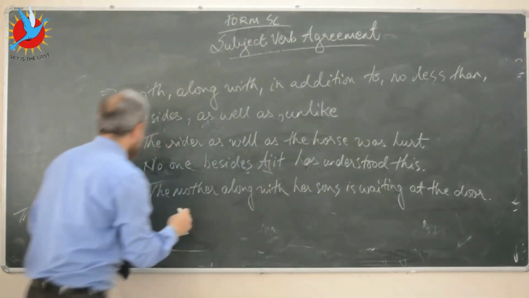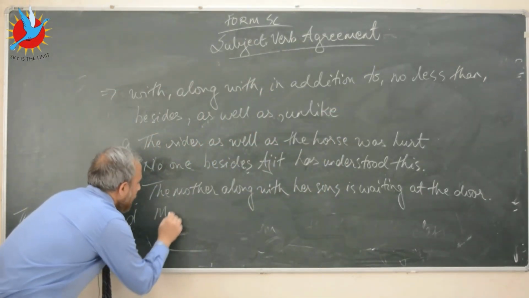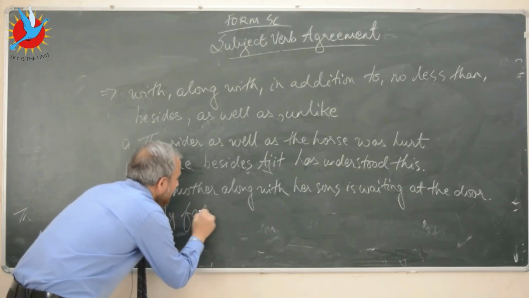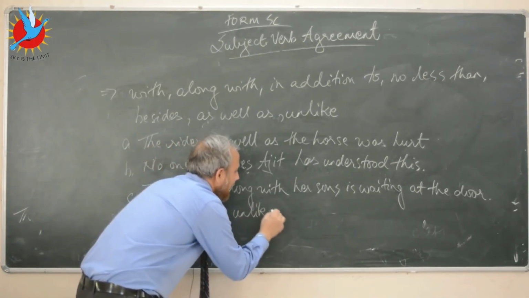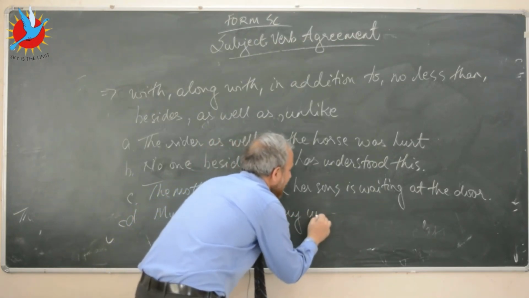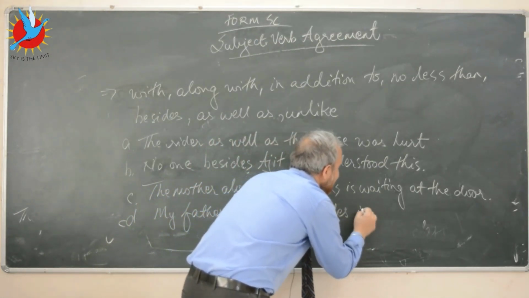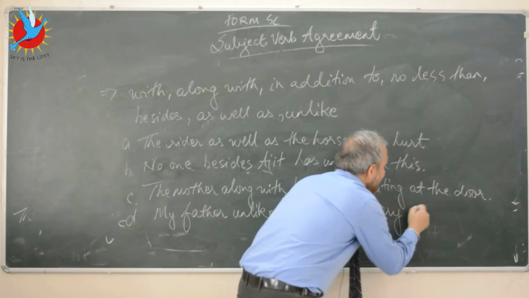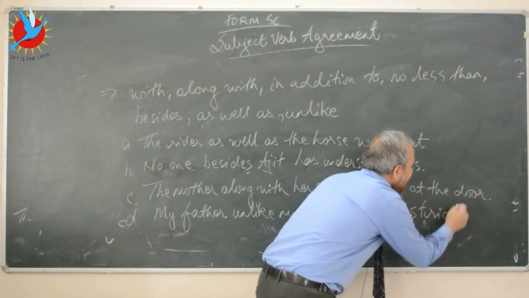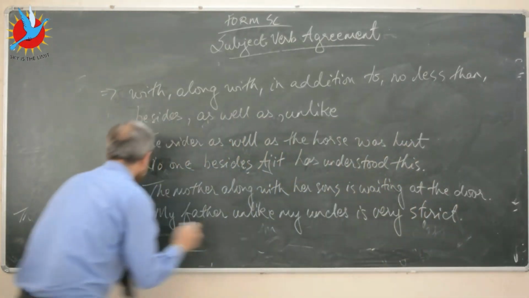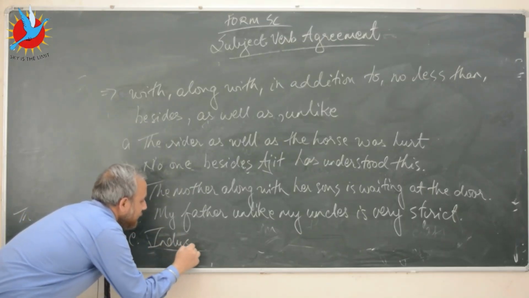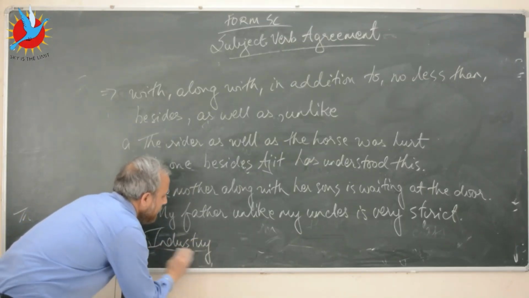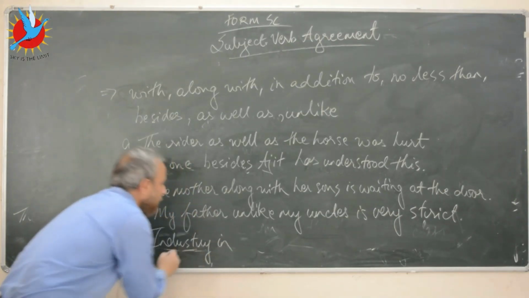Or let's say, we can add one word, we can add the word unlike. So let's say my father, unlike my uncles, is very strict. Or let's say the industry, your industry, what do I mean by industry?